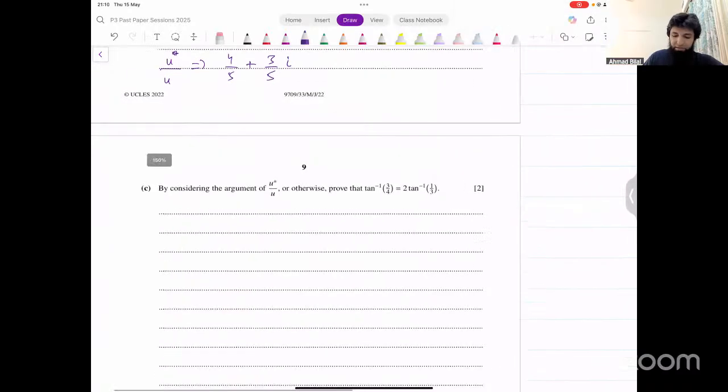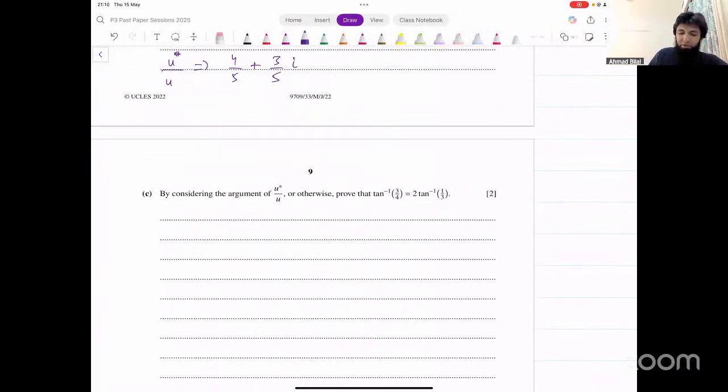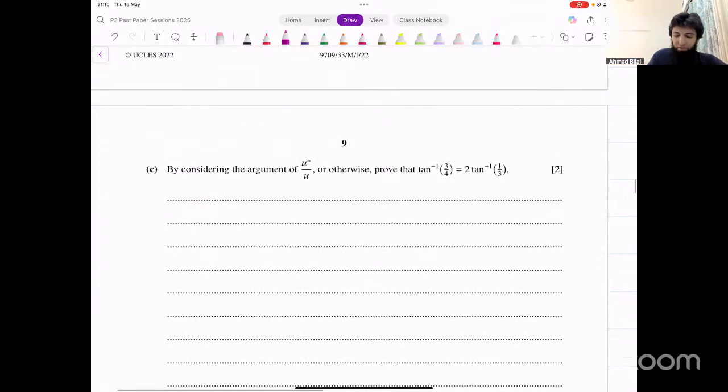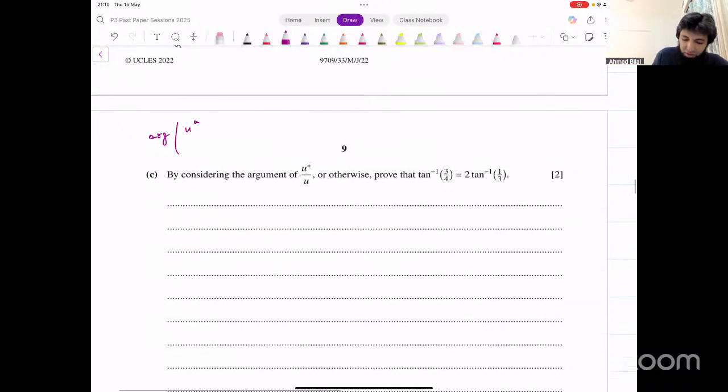Now, what about the next part? They're saying by considering the argument of U conjugate over U, prove this thing. Now, whenever you have an equation like this, you have to use that property that we have for argument, that when two complex numbers are multiplied, the arguments are added, and when two complex numbers are divided, the arguments are subtracted. Okay. So in this case, we could say argument of U conjugate over U should be equal to argument of U conjugate minus the argument of U. That's the property that we would use, and we would get that form somehow.